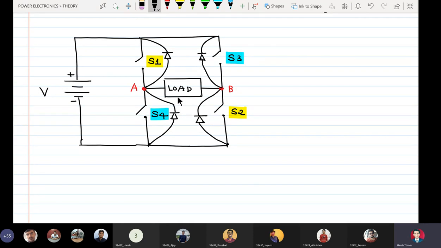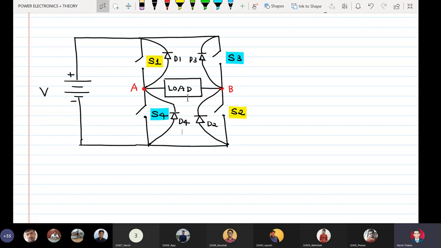If my load is purely resistive, I don't need the 4 diodes D1, D2, D3 and D4. So D1, D2, D3 and D4 are not required if my load is purely resistive, but I do require them if my load is either RL load or RL-EB load. Okay, so now this is a generic full bridge inverter circuit for both resistive and inductive loads.